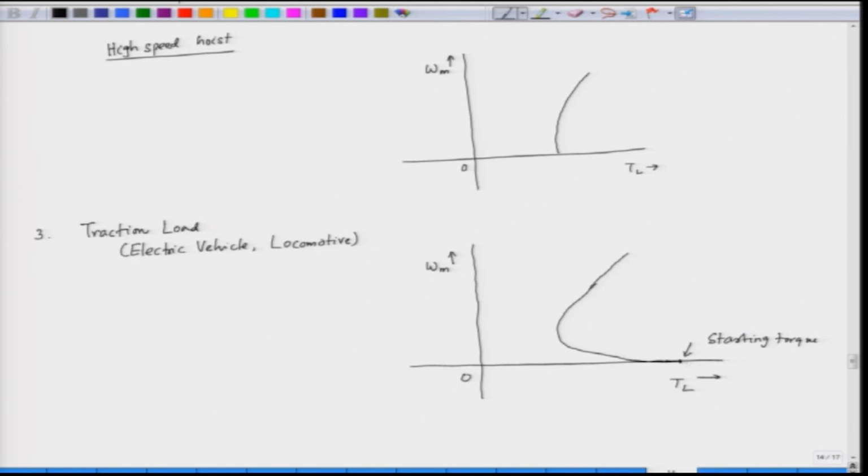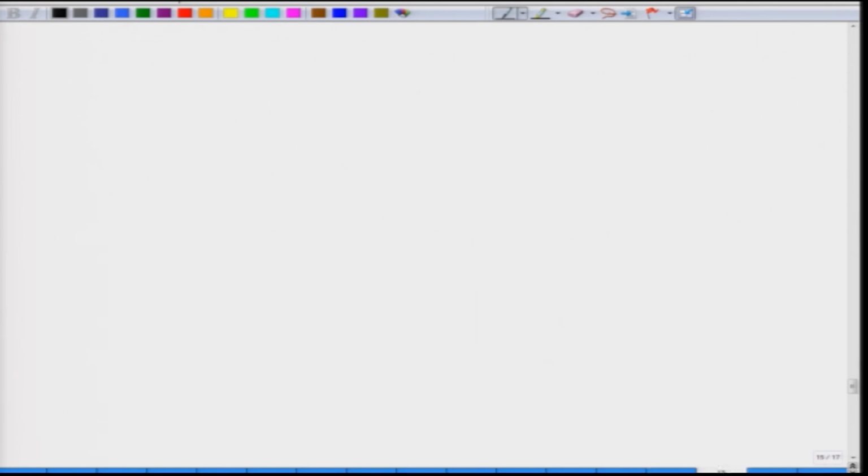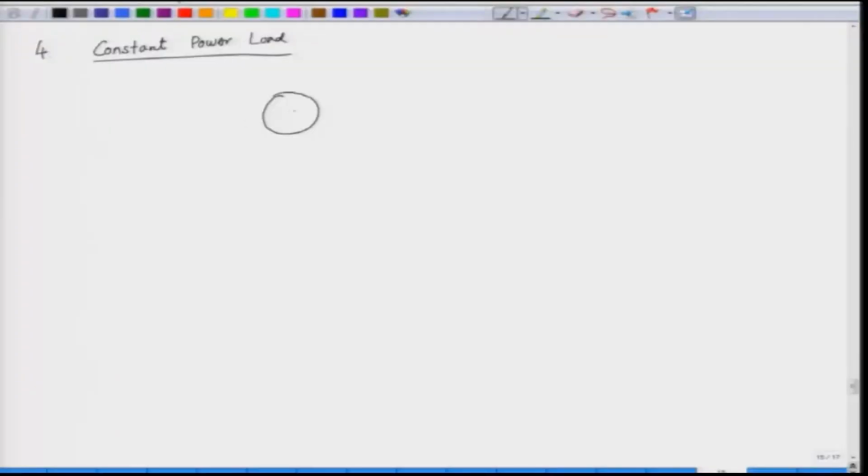We also have other types of load. Say for example, we have power load, constant power load. What is an example of a constant power load? Say for example, we have a coiler drive on which a cloth has to be coiled. As the cloth is being coiled, the diameter of the roll is increasing. So, we have a coiler here and a material which is being coiled up